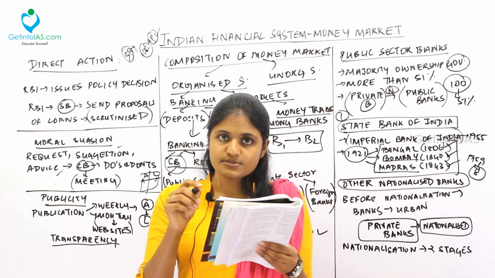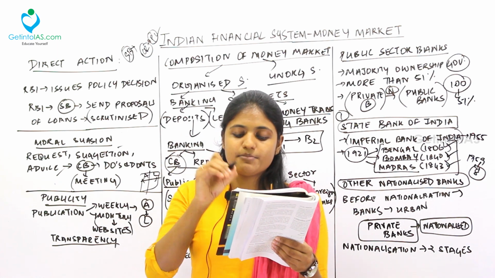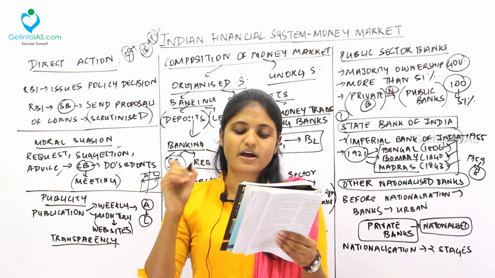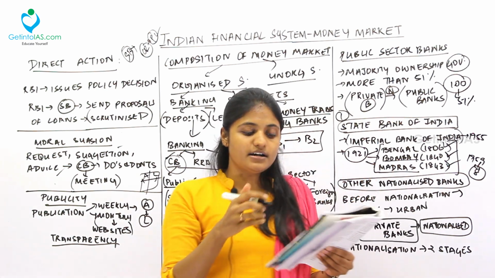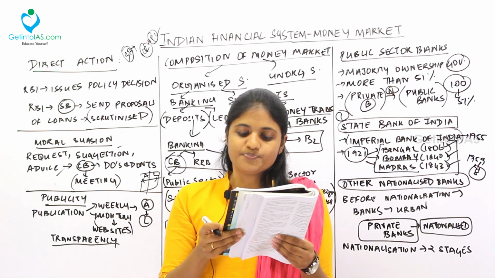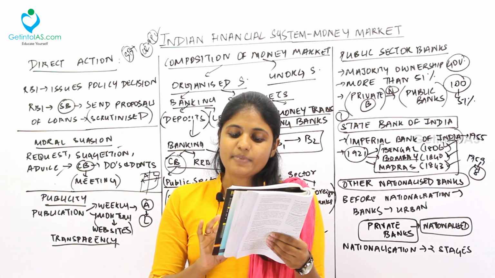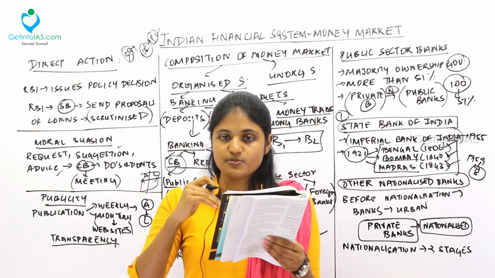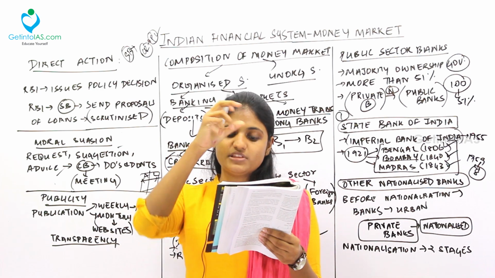Next, among these banks, State Bank of Bikaner and State Bank of Jaipur were merged together and called the State Bank of Bikaner and Jaipur. So before it could be merged with SBI, earlier Bikaner and Jaipur was merged and called State Bank of Bikaner and Jaipur. State Bank of Saurashtra and State Bank of Indore were merged with the parent bank, State Bank of India. So the next merging took place, like State Bank of Saurashtra and Indore were merged with SBI.